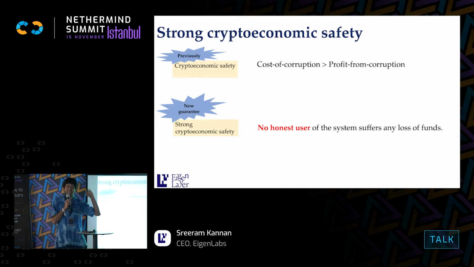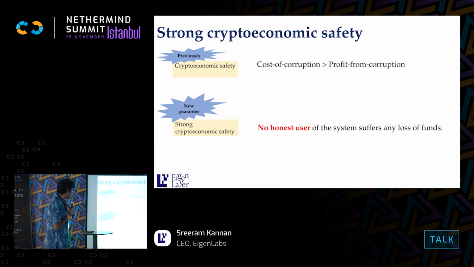If the cost of corruption is greater than the profit from corruption, it means that it's irrational for an adversary to try to attack the system. But there may be all kinds of extrinsic incentives for people to do it. Somebody may just be malicious and try to attack the system. And as a genuine user of the system, somebody may get affected by this kind of adversarial action, but they have no protection against this.